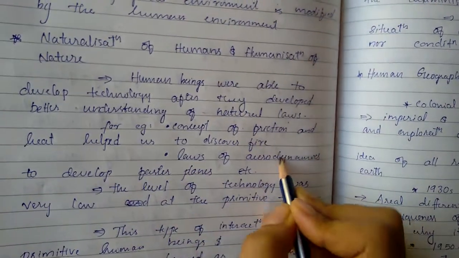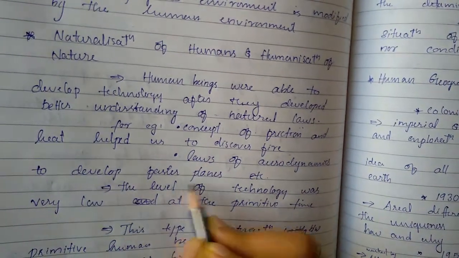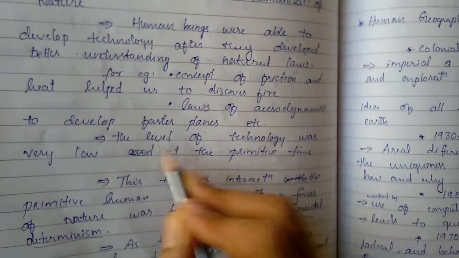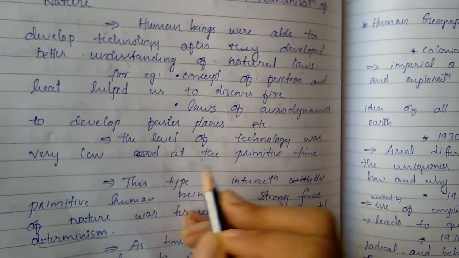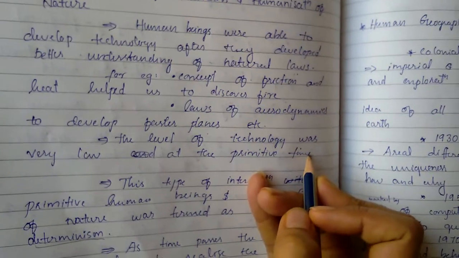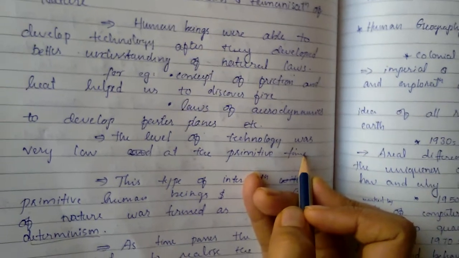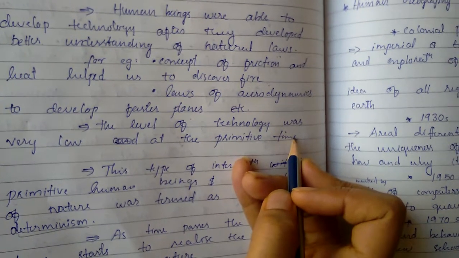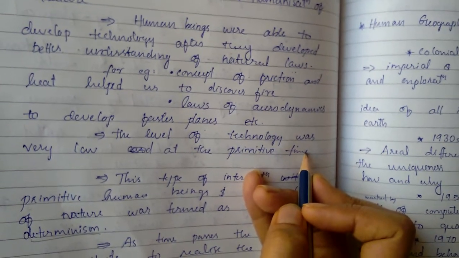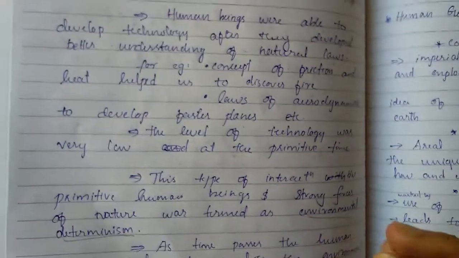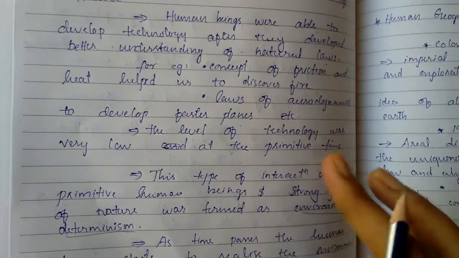The laws of aerodynamics helped to develop faster planes. Several things are there; these are two small examples. The level of technology was very low in primitive times. As we all know, in primitive times there were hardly any technologies. Very low technologies were there in the primitive times.